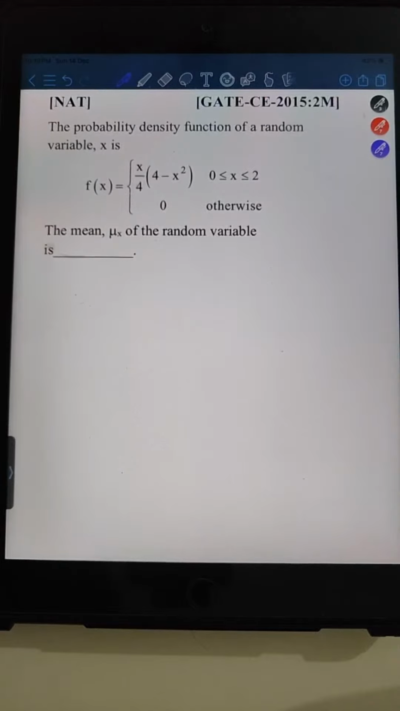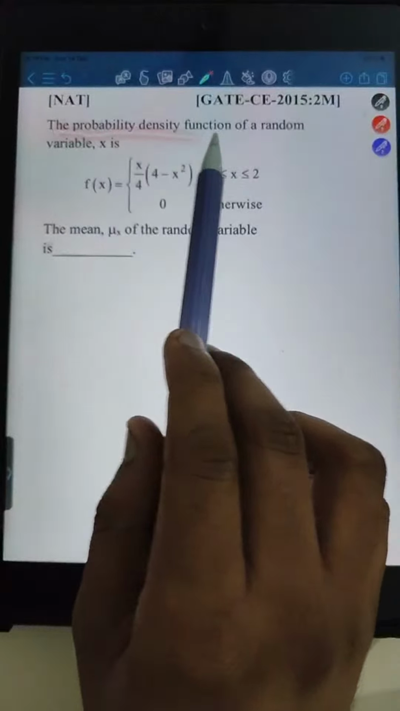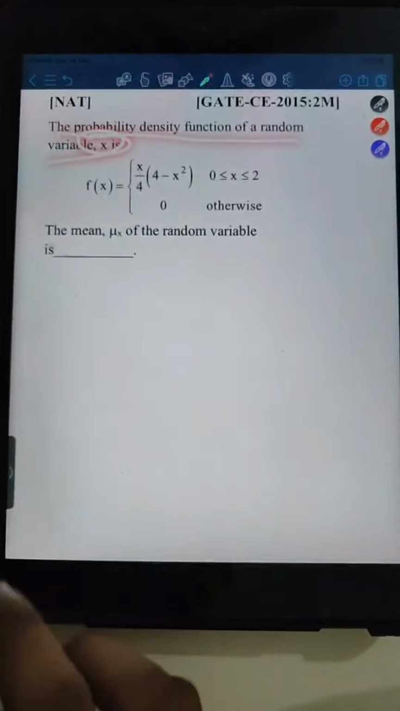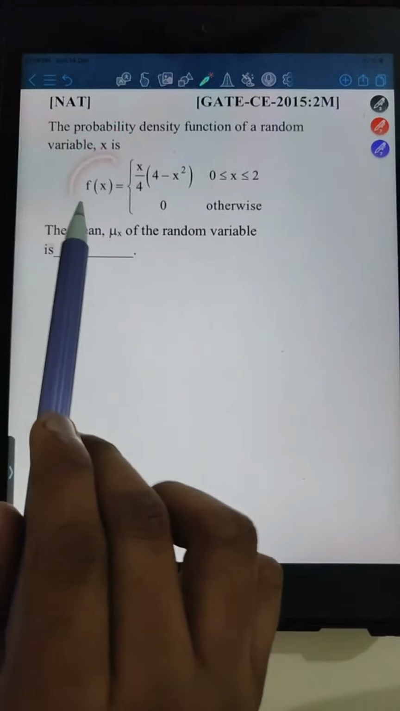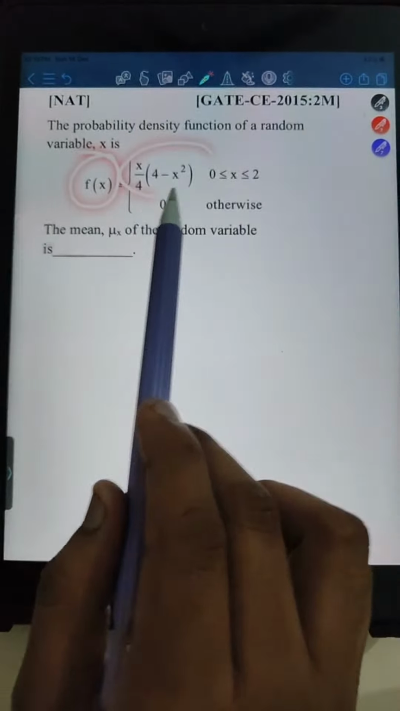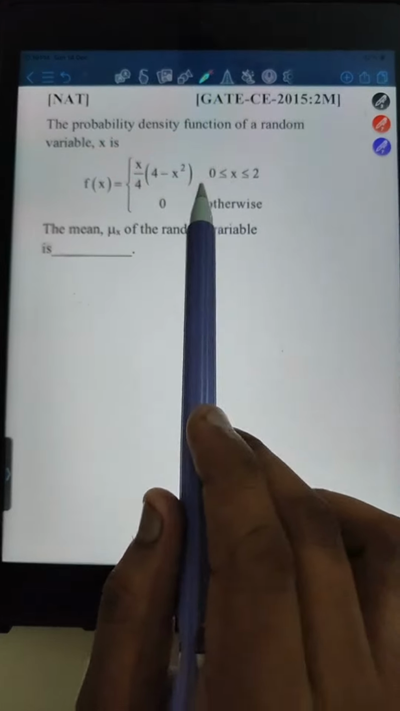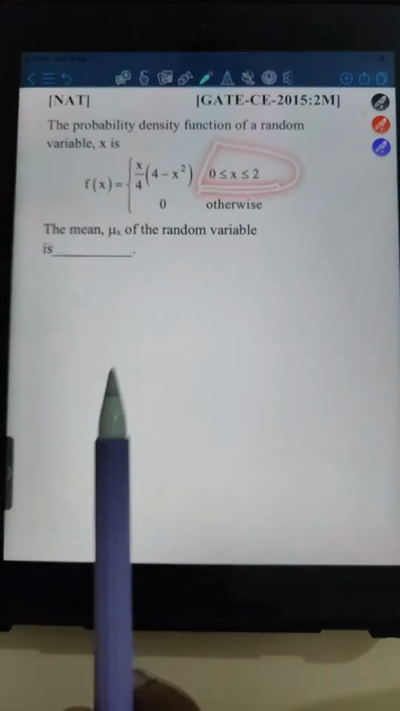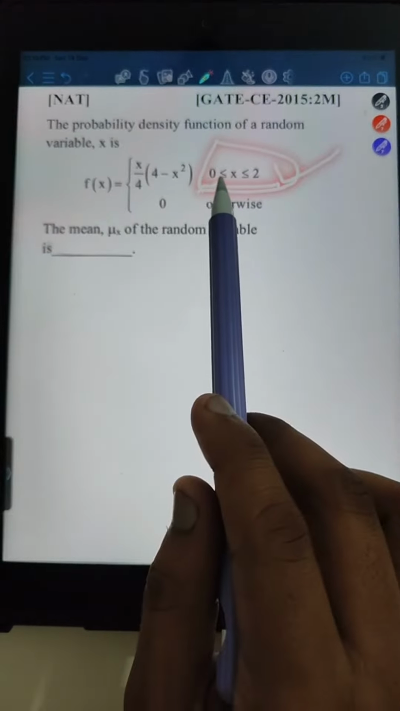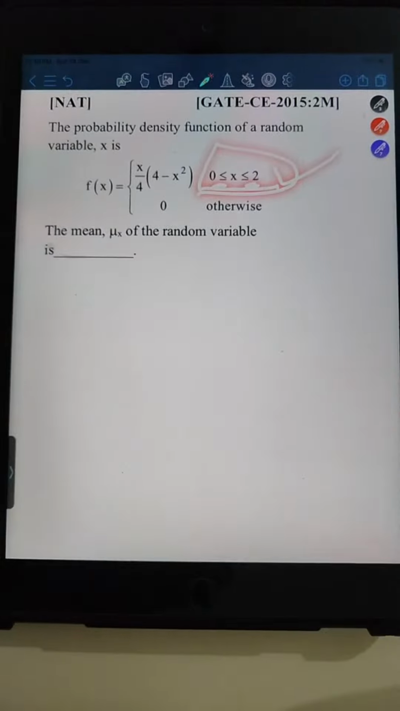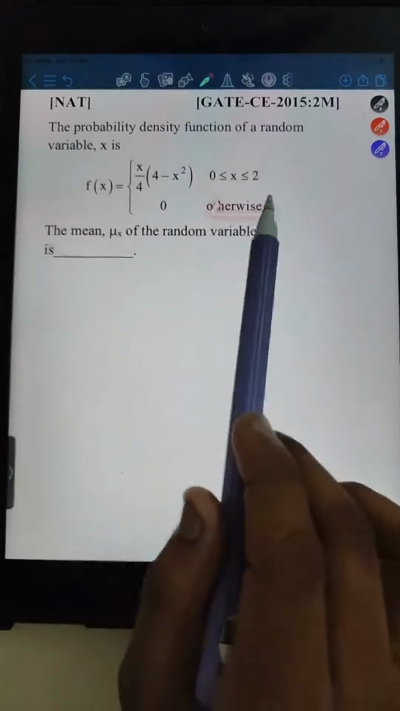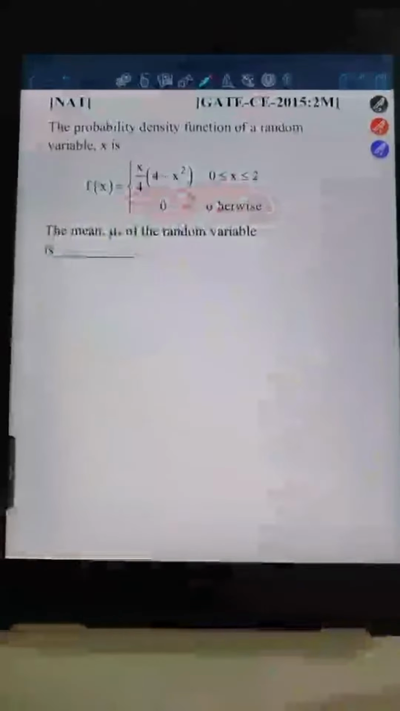So in this question it is given, let me read the question for you guys. It is asked: the probability density function of a random variable x. Here x is a random variable, right? fx is, this is fx when the interval is from 0 to 2, closed interval. When the equality sign is there, it means a closed interval is given. Otherwise the function is 0.